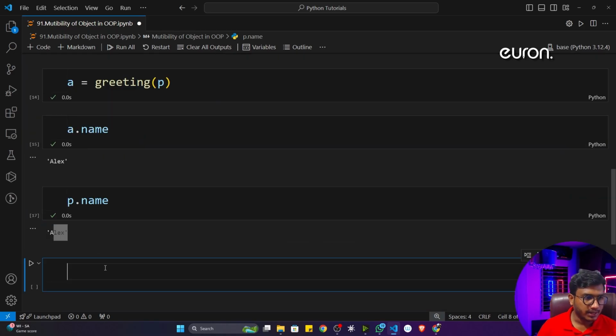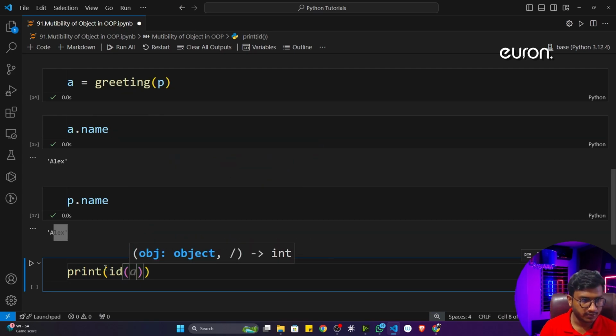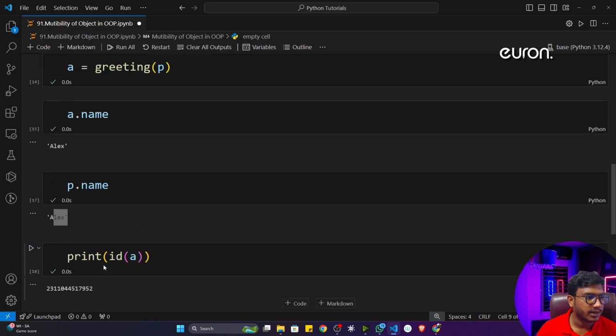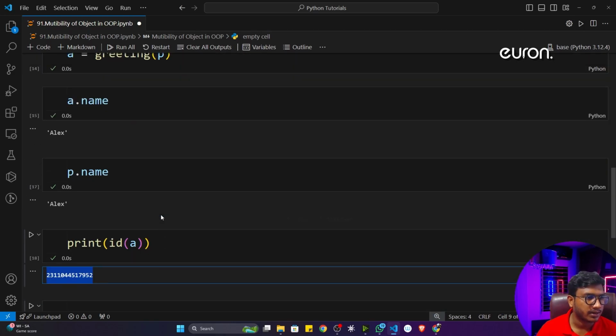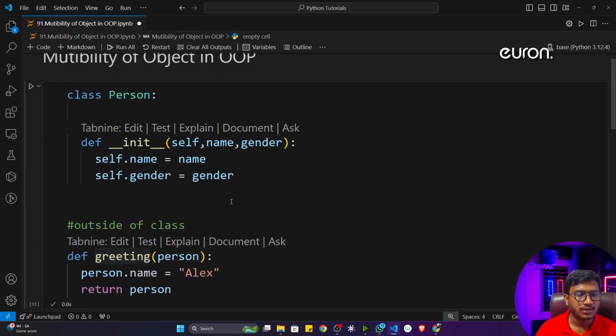Now see, if I print the ID of A, you'll see that this is the same ID I was getting from P. Same ID, 52. That means you can consider this class we have defined to be a mutable data type. We have learned list, sets, and dictionary, where I was actually making the changes.